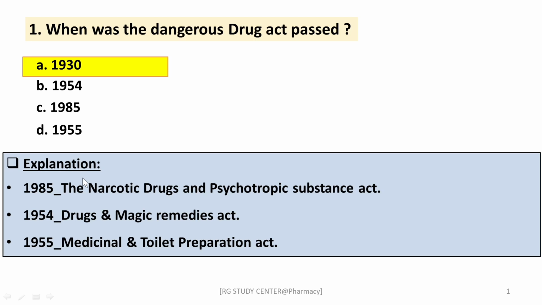In 1985, the Narcotic Drugs and Psychotropic Substances Act was passed. In 1954, the Drugs and Magic Remedies Act was passed. In 1955, the Medicinal and Toilet Preparations Act was passed, right? Coming to the next question,